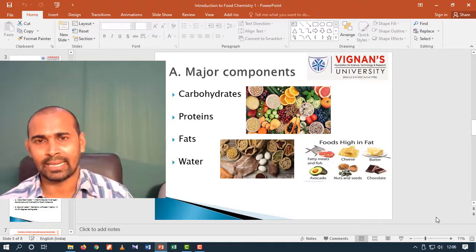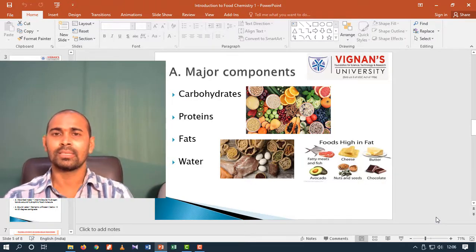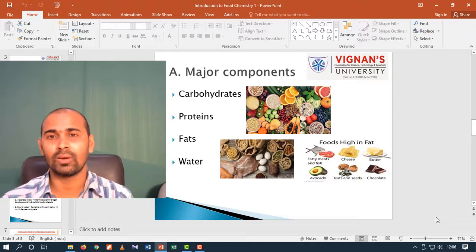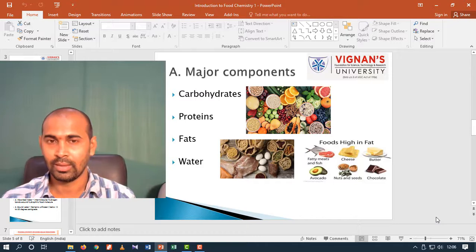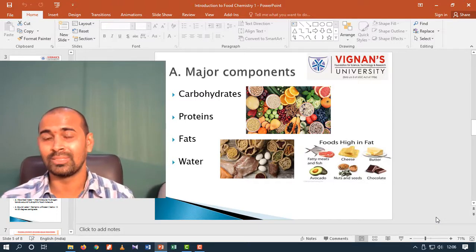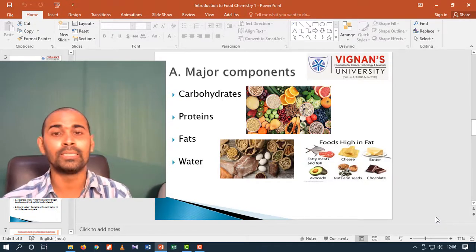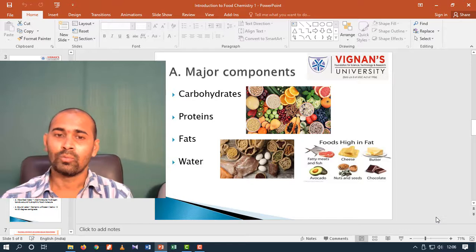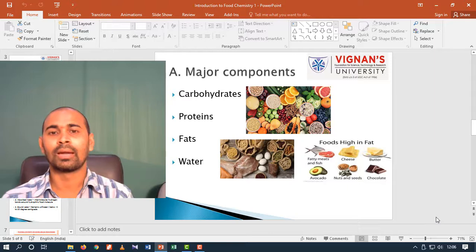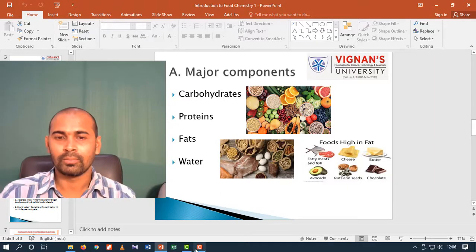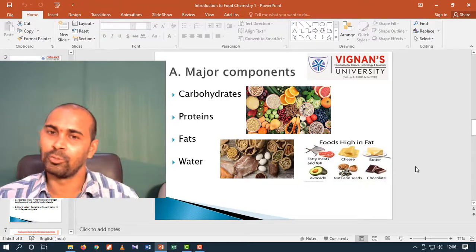Next, coming to the second category of foods, that is fats. Fats are substances which contain esters of triglyceride along with alcohol as a functional group. These fats are non-polar. They are insoluble in water and soluble in non-polar solvents like benzene and chloroform. Further, these fats are solid at room temperature, and oils are liquid at room temperature.